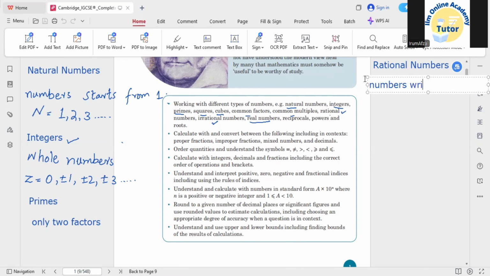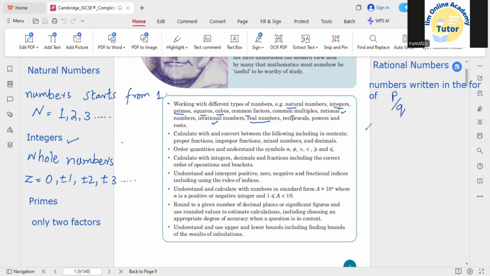Numbers written in the form of P by Q. P by Q means the fraction form. P can be any whole number, and Q as well. So all the numbers that are written in this form are called the rational numbers.